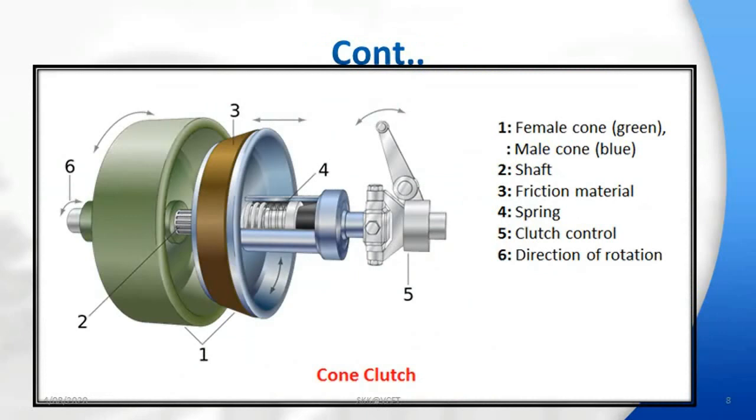This is the actual view. You can see the friction surface material is cone like and bigger, so that number 1 is female and male cone, male is the bluer one and greener one is female one, and shaft. Fourth one is spring. Spring always keeps the male cone engaged to the female one. And clutch control and direction of rotation, you can see.